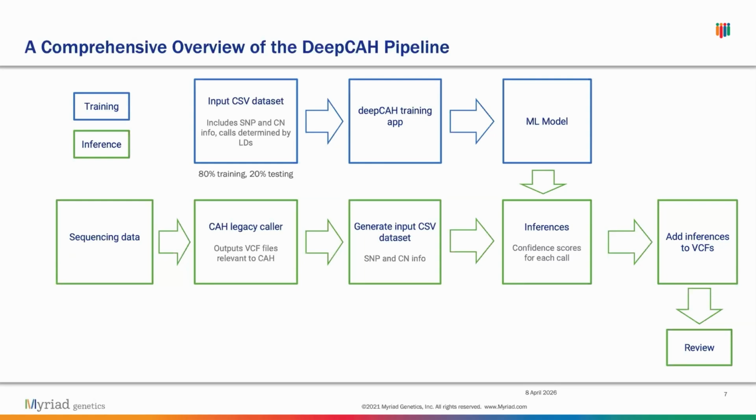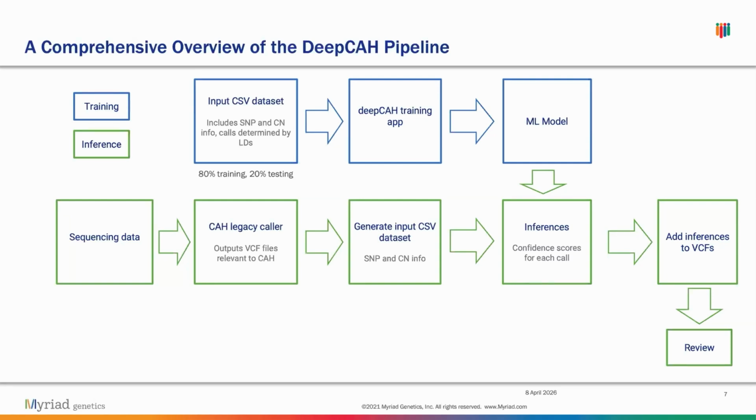Once we have this input CSV data set, we input it into the training app, and it kind of cooks for a little bit, and it outputs a machine learning model. Once we have this machine learning model, we can then use it for inference.